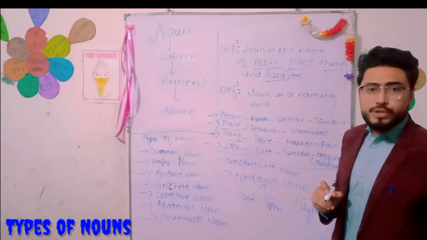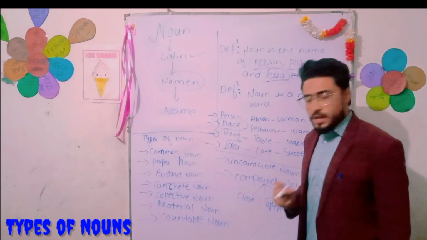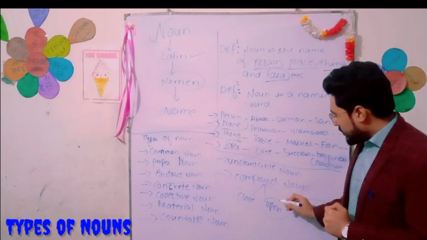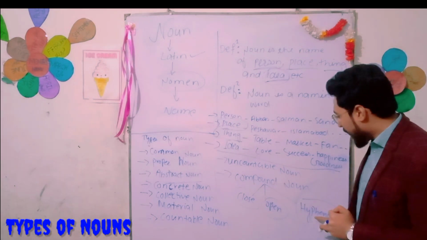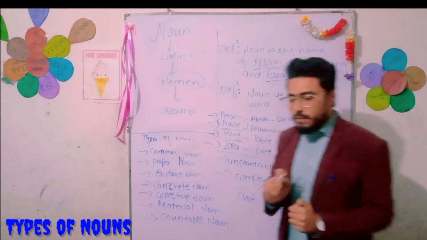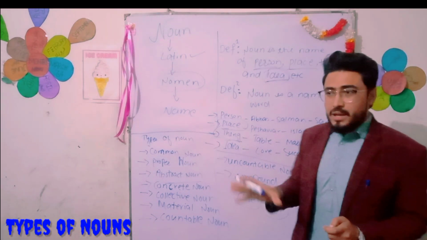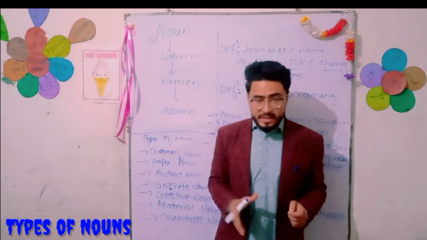Then compound noun is divided into 3 types: closed compound noun, open compound noun, and hyphenated compound noun. I will upload videos on all these types in detail later on, right?